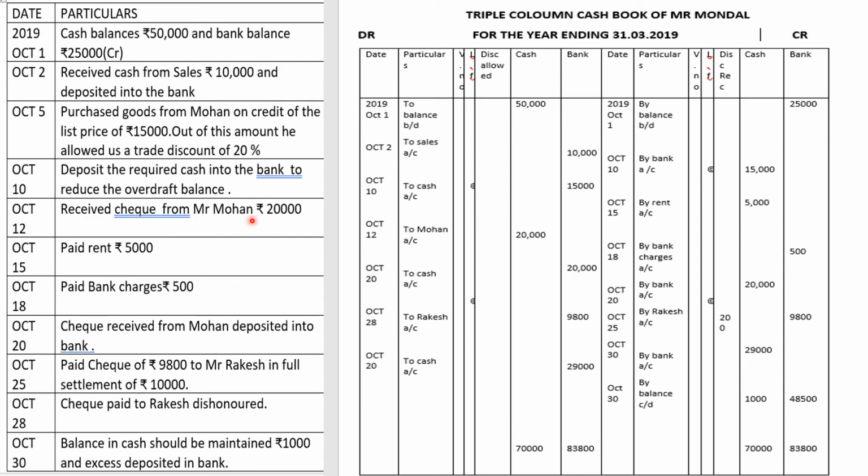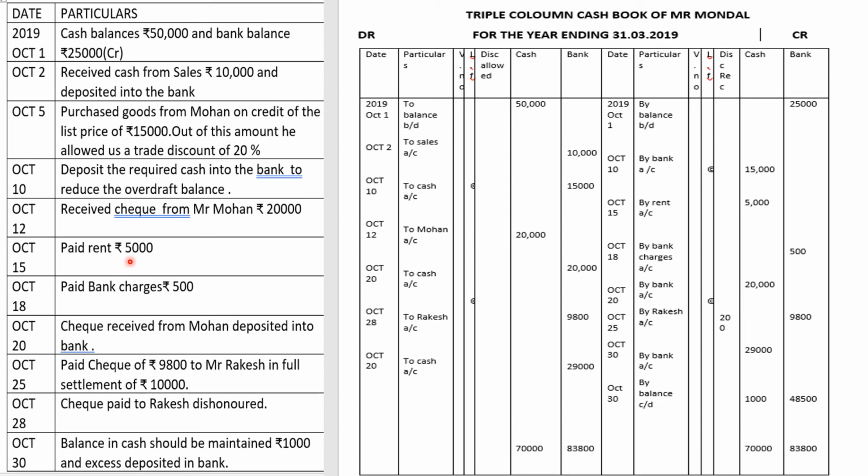Received cheque from Mr. Mohan 20,000 on October 12th. So we are receiving a cheque. The entry is bank to Mohan. Again on the receipt side, "To Mohan account", and in the cash column we will record 20,000. Why cash column? Though we have received a cheque, it is not said in the question that you are depositing it on the same day. So remember, whenever you receive any cheque from a customer, if you are not depositing it on the same day, you cannot write in the bank column. You have to write in the cash column 20,000 rupees.